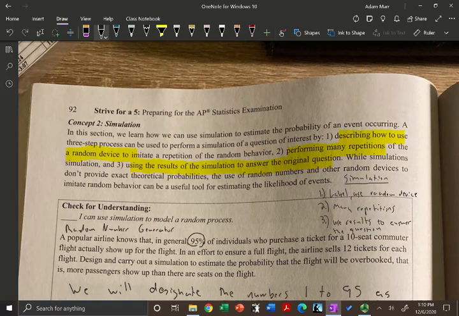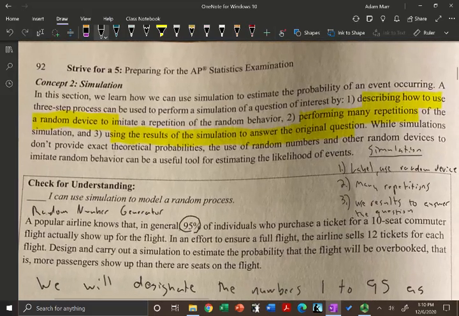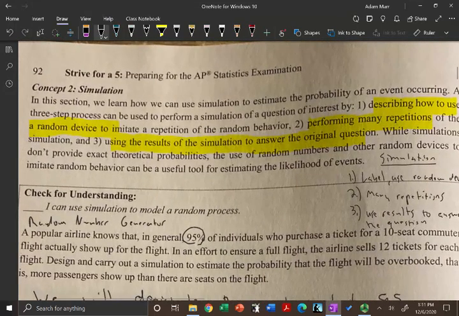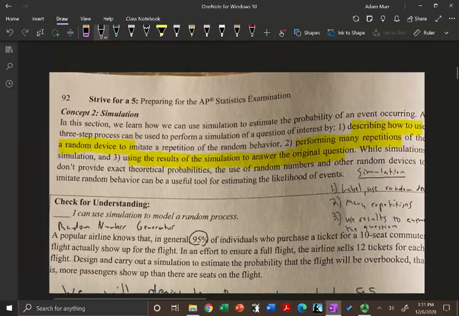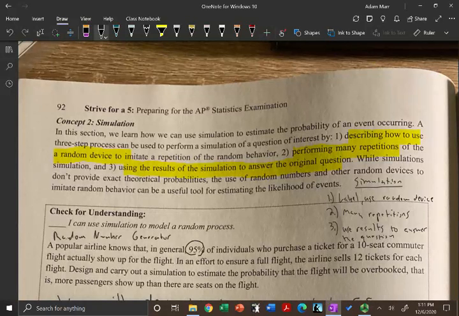Okay, so let's do an actual simulation right now. A popular airline knows that in general, 95% of individuals who purchase a ticket for a 10-seat commuter flight actually show up for the flight. In an effort to ensure a full flight, the airline sells 12 tickets for each flight.